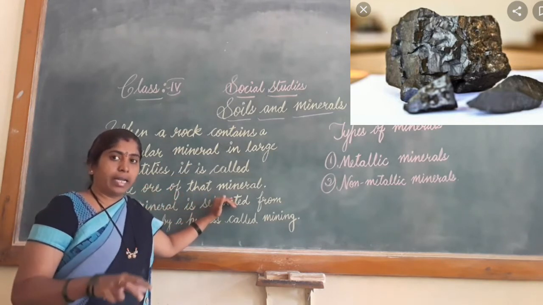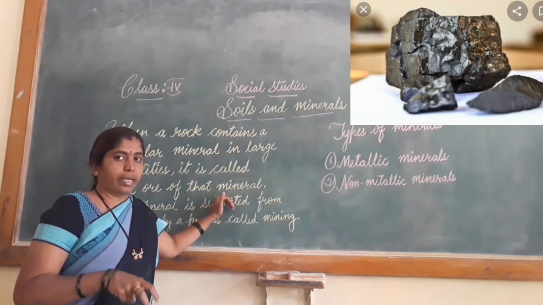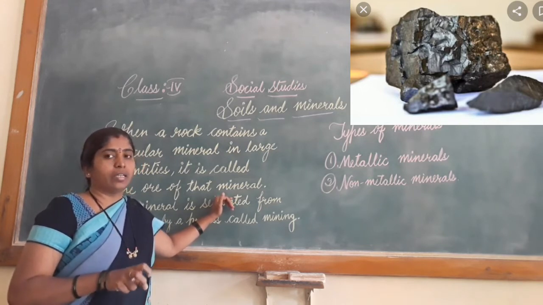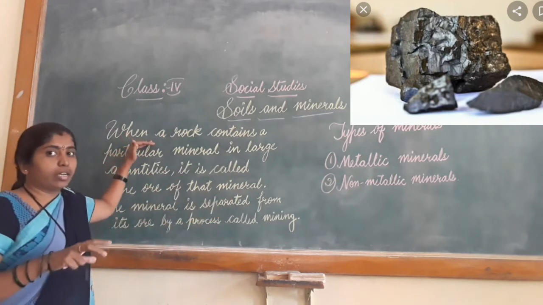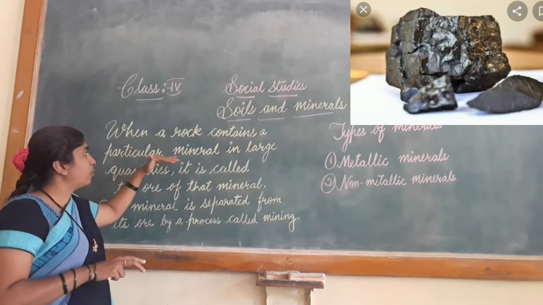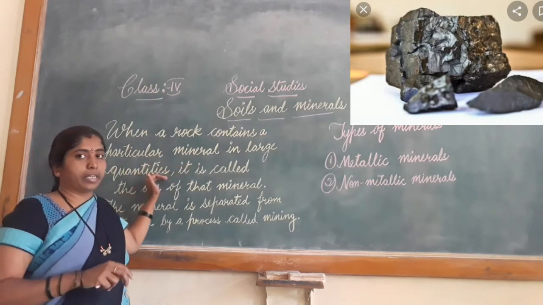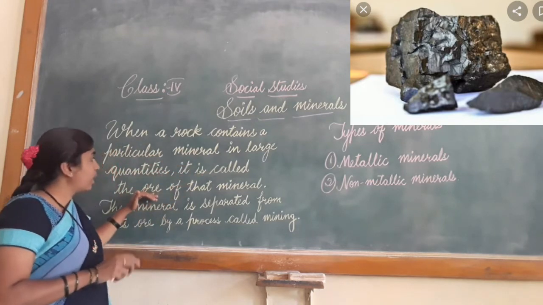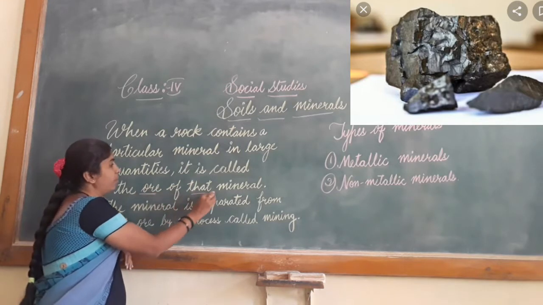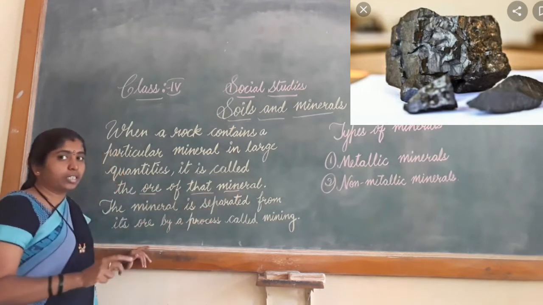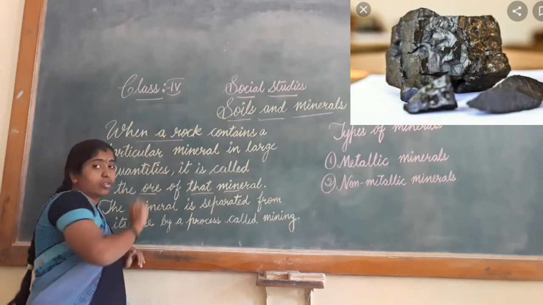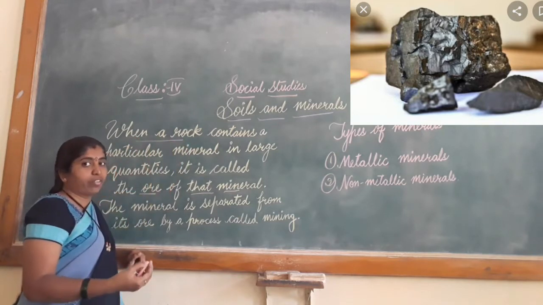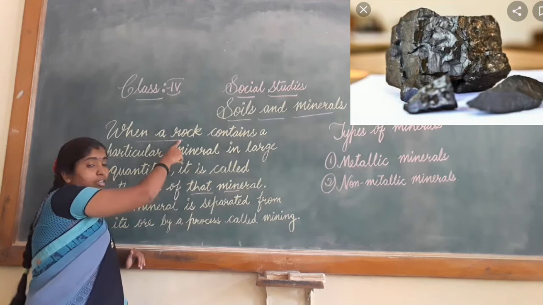So, that mineral which we extract from the earth is available in the rock. So children, first you should understand, mineral we get in rock. When we extract from the earth, it is available in rock.